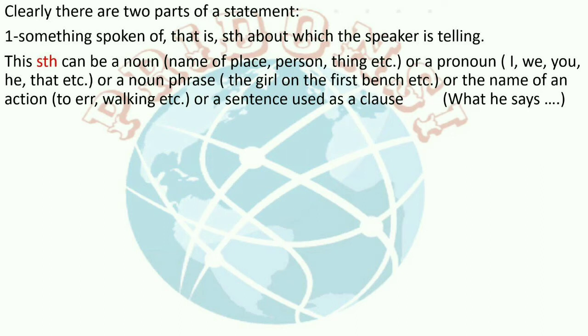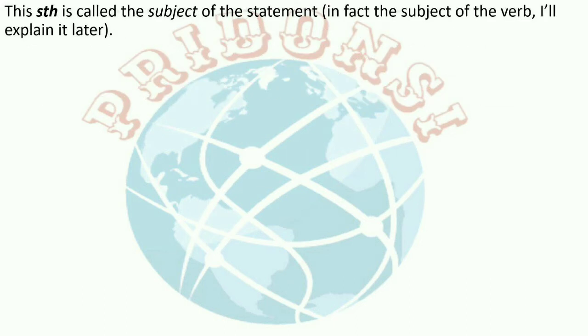What he says. Clearly, this something is called the subject of the statement. In fact, the subject of the verb. I'll explain it later.